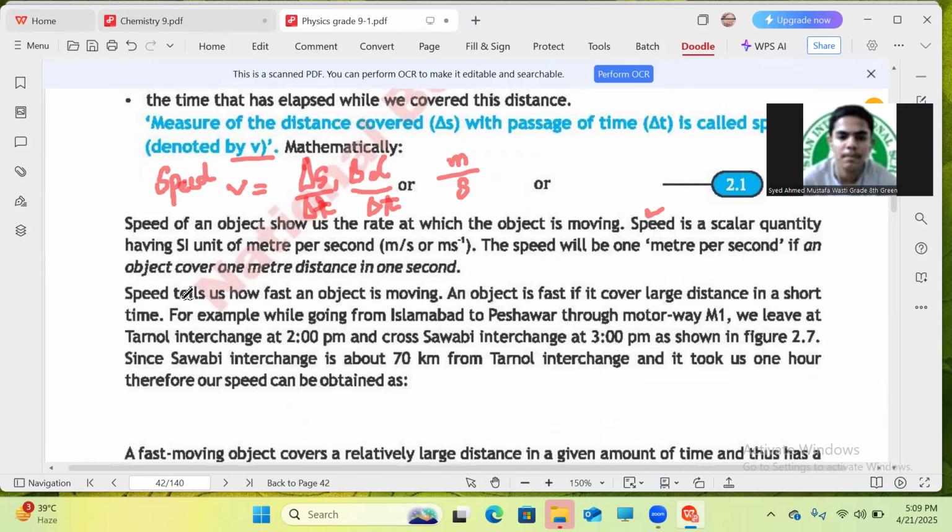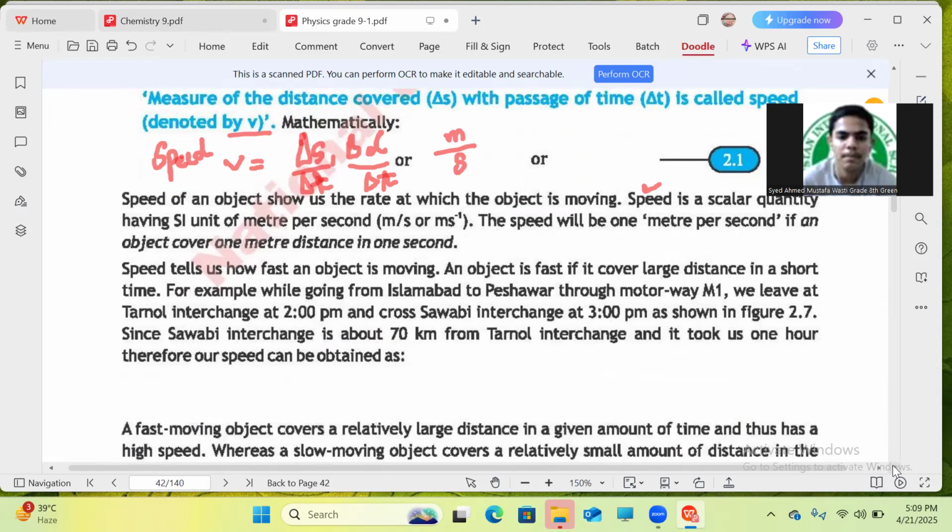So what does speed tell us? It tells us how fast an object is moving. An object is fast if it covers a large distance in a short time. This is an understandable thing that if any object, that can be a car, a bicycle, a man, or an animal, is covering a large distance in a short time, then we can obviously say that its speed is very fast. And meanwhile, if an object is covering a small distance but in a very large time, what will we say? It is going very slowly. Good.